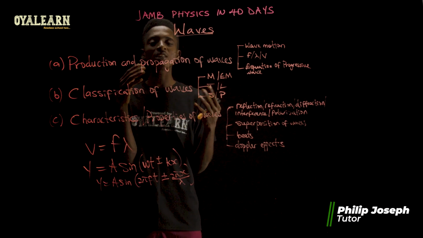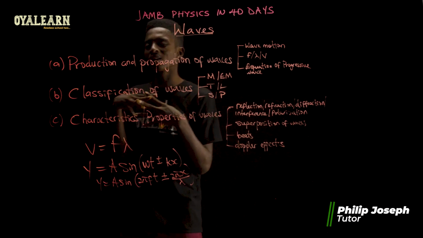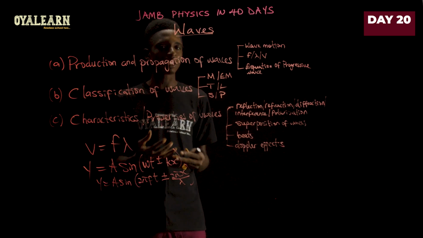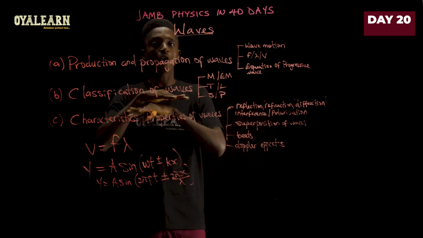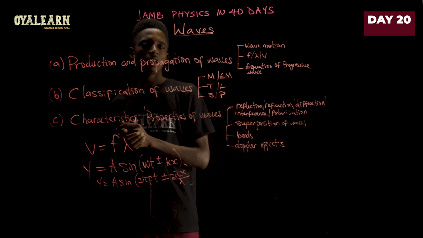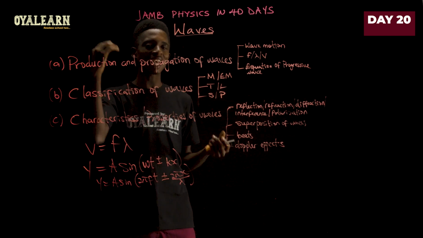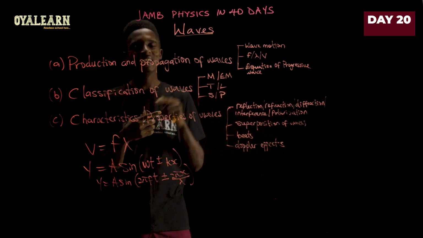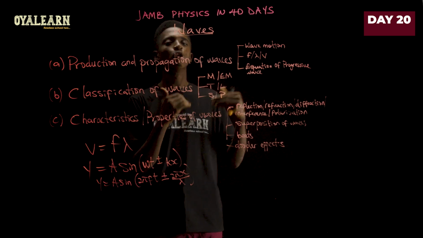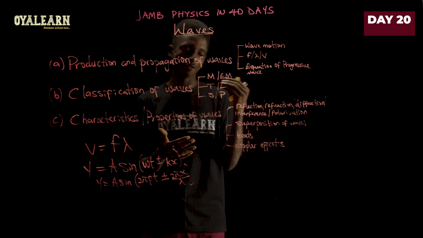It is destructive when they interfere with each other in such a way that they cancel out and you cannot see the effect of any of the waves, the amplitude becomes zero. That will be destructive superposition. But when the amplitude is increased after they interfere with each other, then what you have is a constructive superposition of wave.